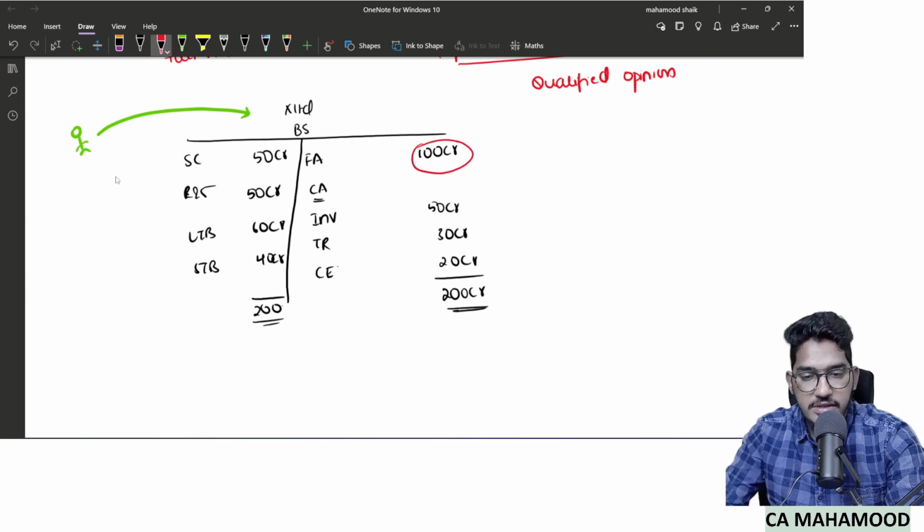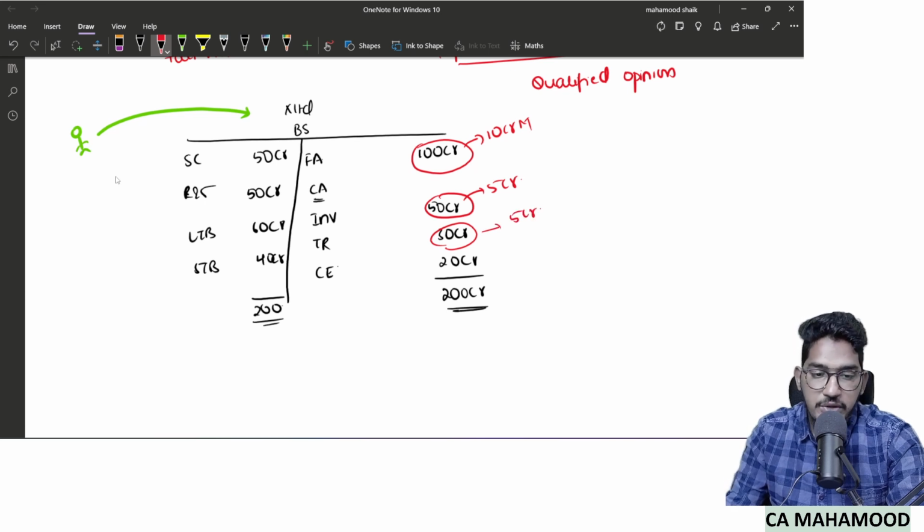I verified fixed assets. In the fixed assets, there is 10 crores worth of misstatement. In the inventory, there is some 5 crores worth of misstatement. In the trade receivables, some another 5 crores of misstatement. I verified long-term borrowings, here also some 10 crores of misstatement. I verified share capital, here also 5 crores of misstatement.